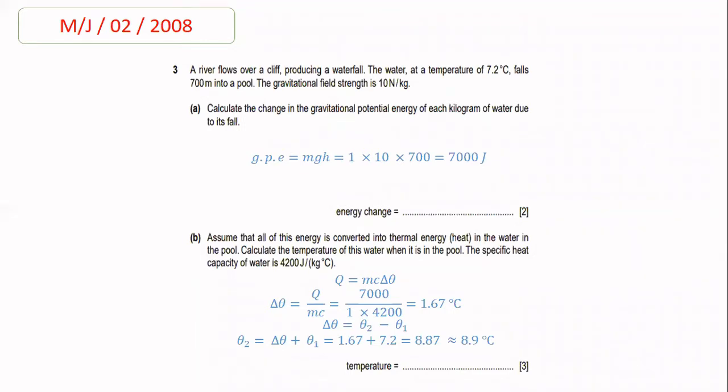Now we all know that change in temperature, delta theta, is equal to theta 2 minus theta 1, and we are supposed to find the value for theta 2. So we make theta 2 the subject. So theta 1 will be added to delta theta, so delta theta plus theta 1. In place of delta theta, we put 1.67. In place of theta 1, we put 7.2. After adding, we get an answer which is 8.87. After rounding off the value, we get the answer, which is 8.9 degrees centigrade. So 8.9 degrees centigrade is the final temperature of the water when the water is in the pool.